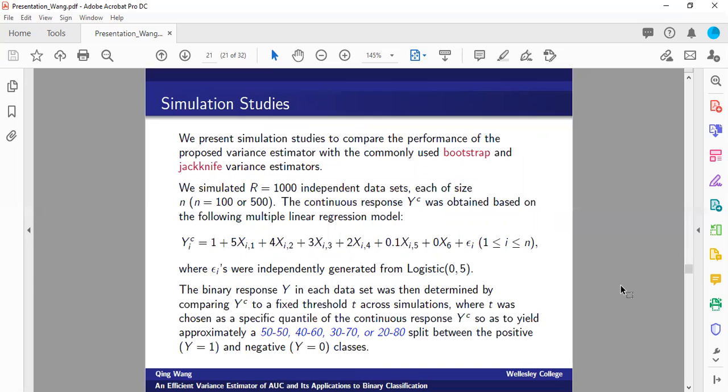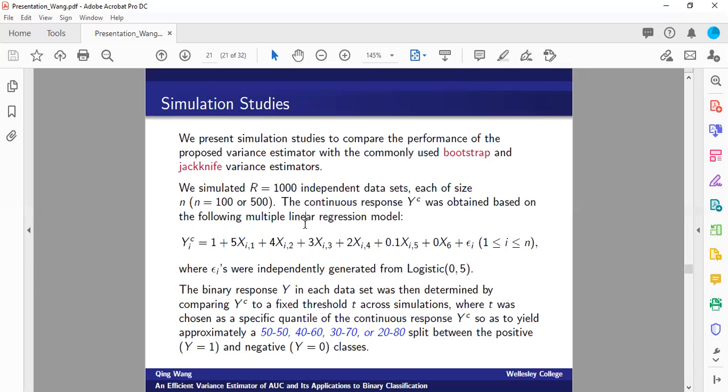So next, I want to spend the remaining couple minutes to talk about the simulation studies and the real data example. In the simulation study, we want to compare the performance of our proposed variance estimator with the commonly used resampling-based variance estimators, such as Bootstrap and Jackknife. And we simulated 1,000 independent data sets, each of size 100 or 500. So we have two different options of the sample size.